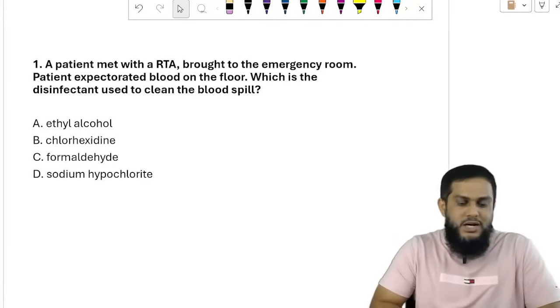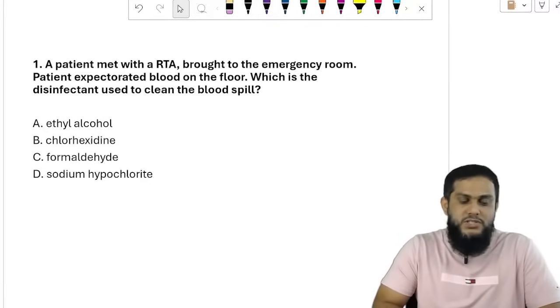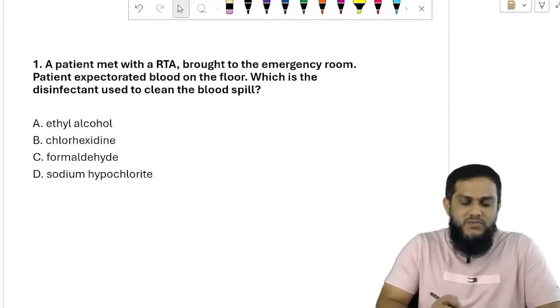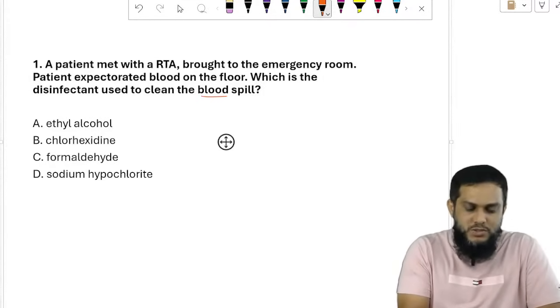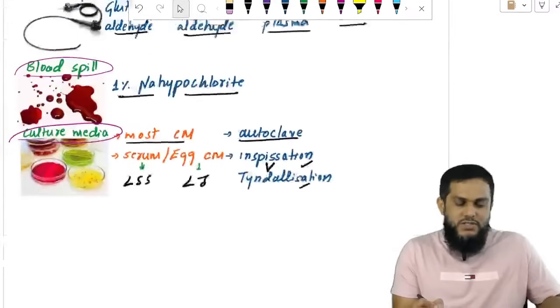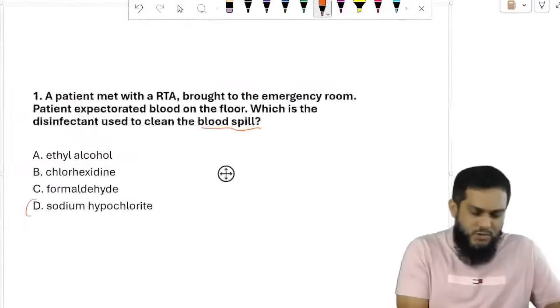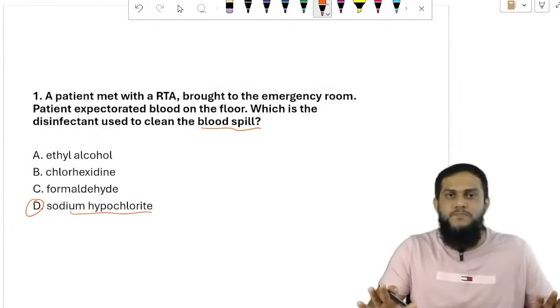Now moving on to the questions which have appeared in previous exams. A patient met with a road traffic accident and was brought to the emergency room. The patient expectorated blood on the floor. Which is the disinfectant used to clean the blood spill? The question is based on blood spill, and just now we discussed that blood spill is managed by sodium hypochlorite, and that's why the answer is sodium hypochlorite. Option D. Very simple.